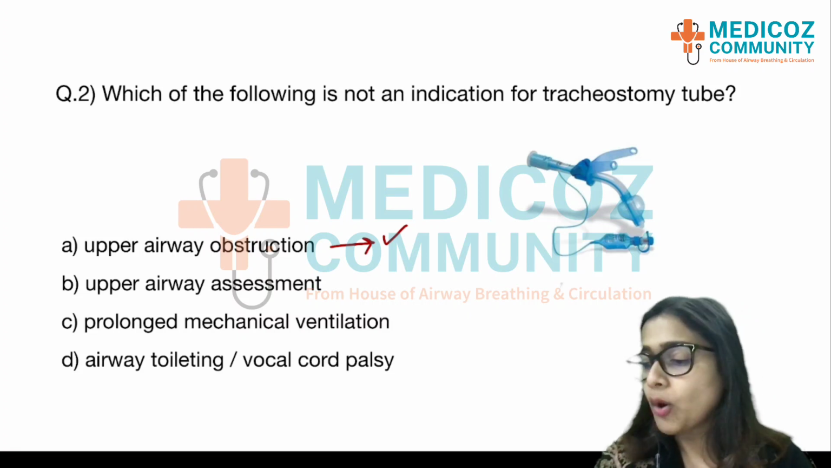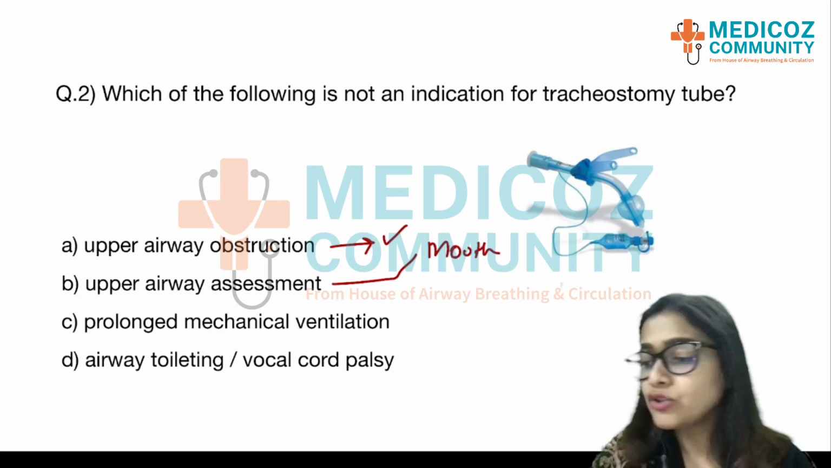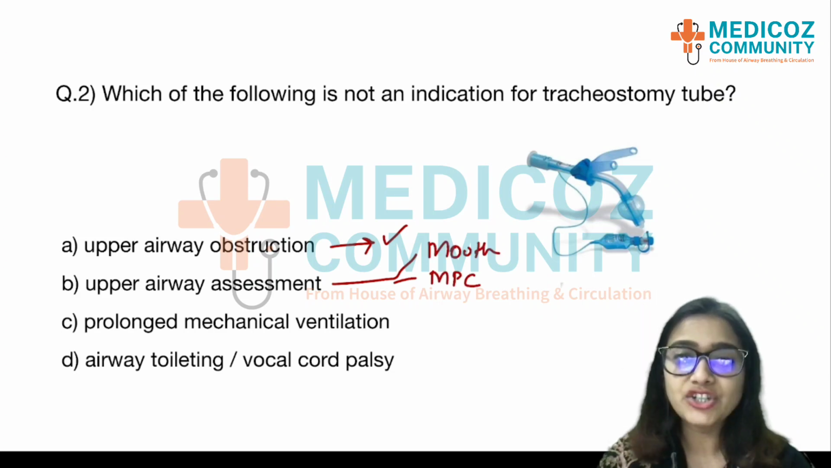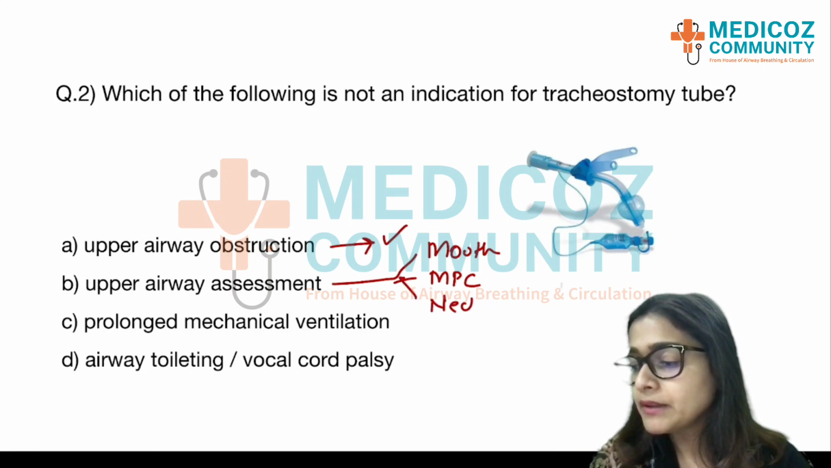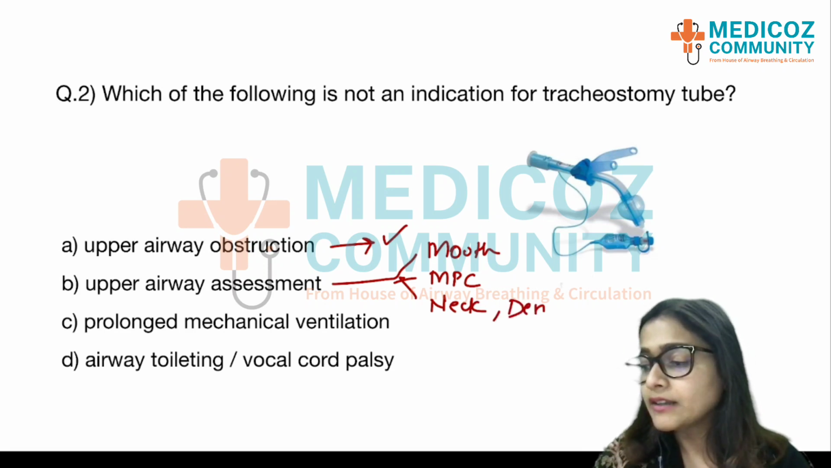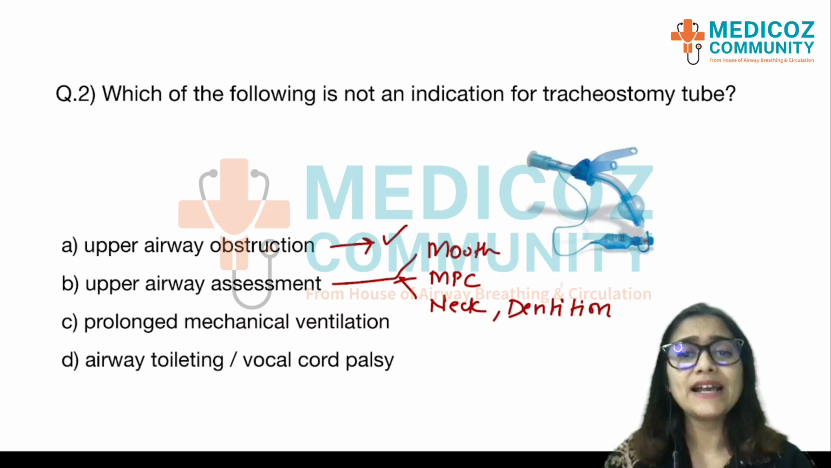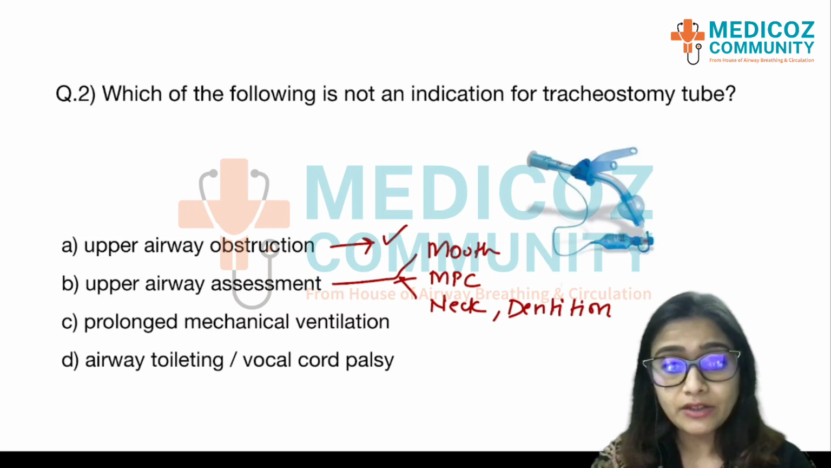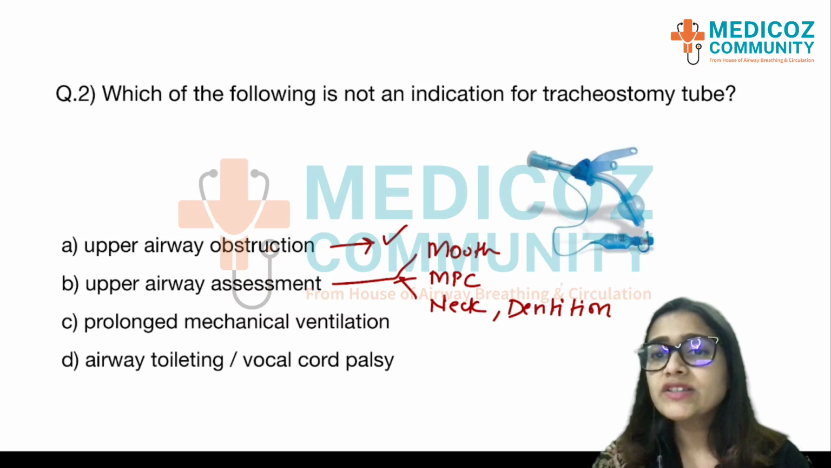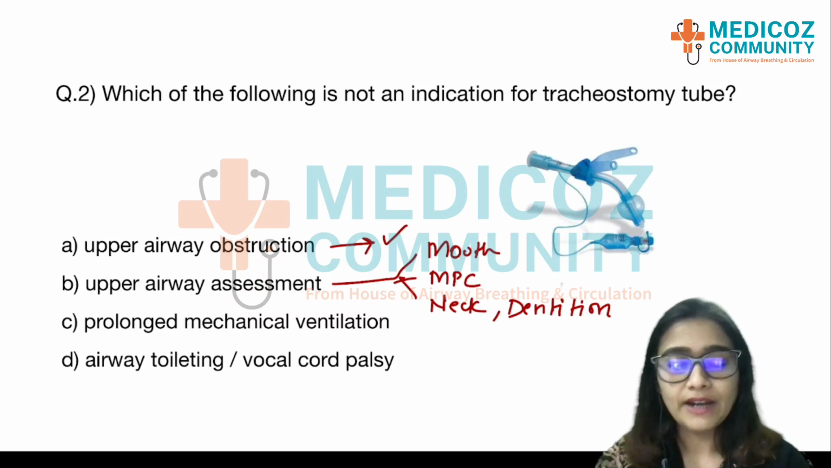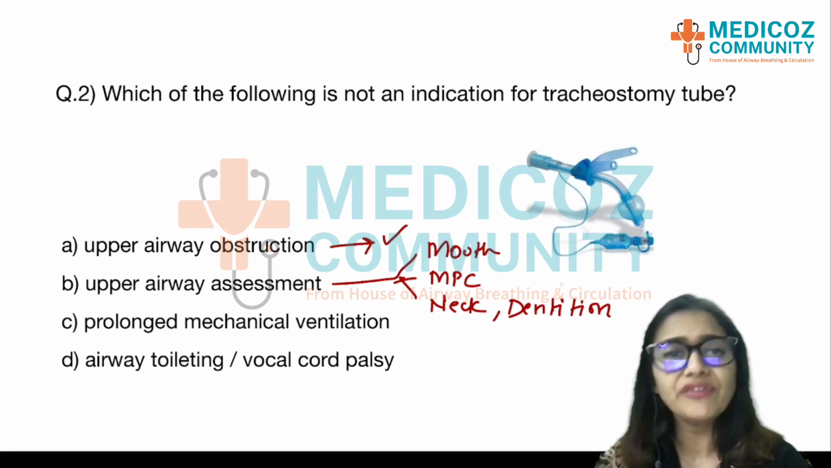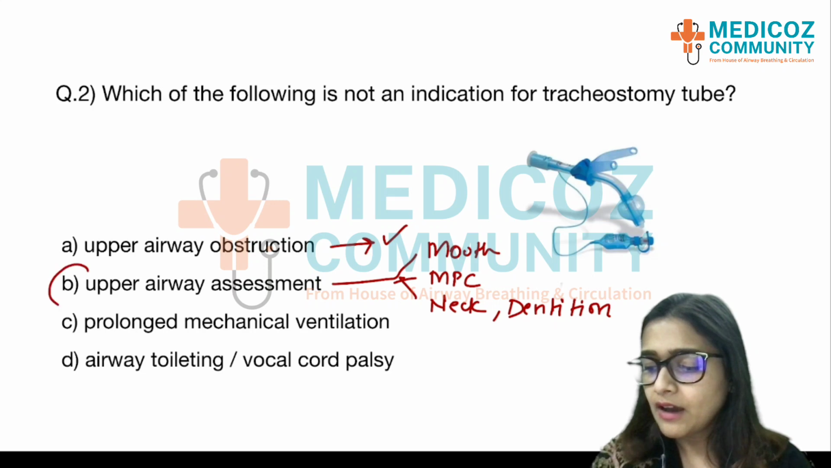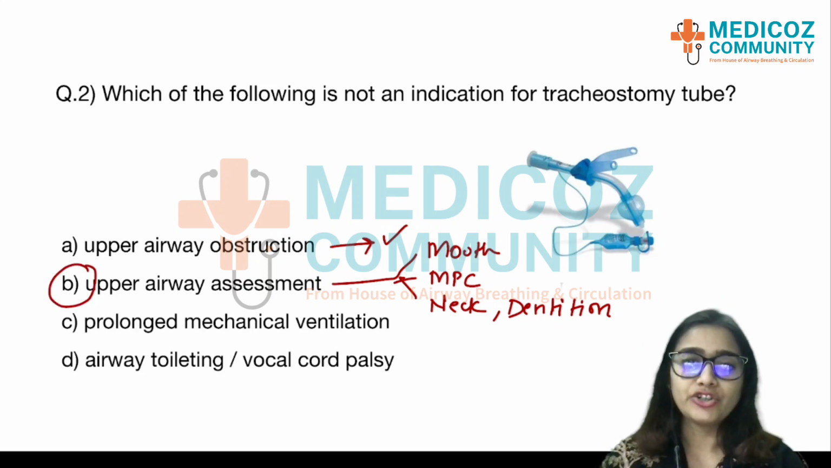And if you remember, the components of upper airway assessment would be simple things like checking for mouth opening, then you will check for Mallampati classification, you will check how whatever structures in the mouth are visible. You will also check for simple neck movements. You will also look at the dentition, whether the patient has any loose teeth or any missing teeth or any dentures. So here tracheostomy will not be an indication, right? You do not need a tracheostomy tube for upper airway assessment. So this definitely looks like the correct answer. Upper airway assessment is not an indication.